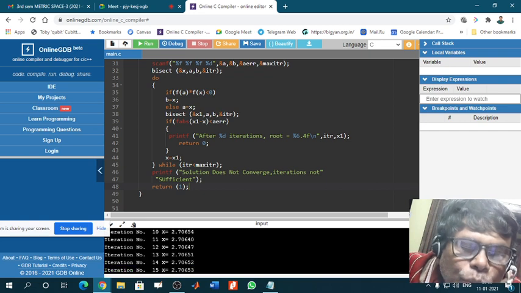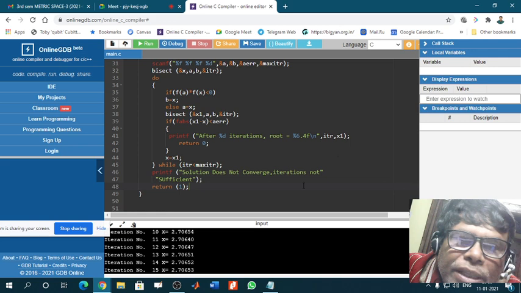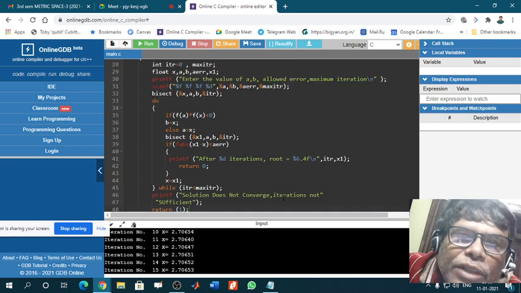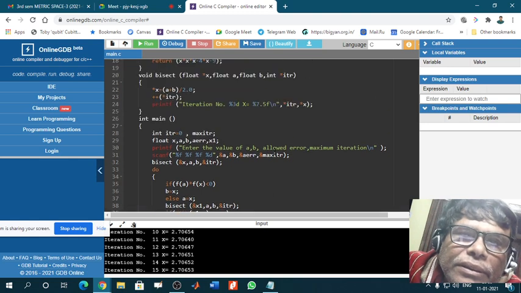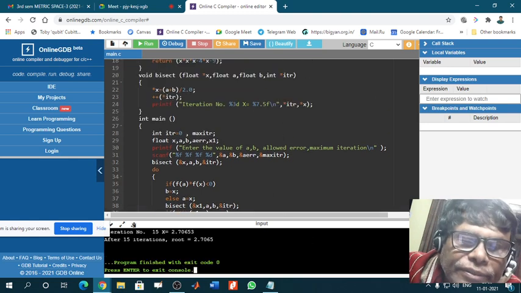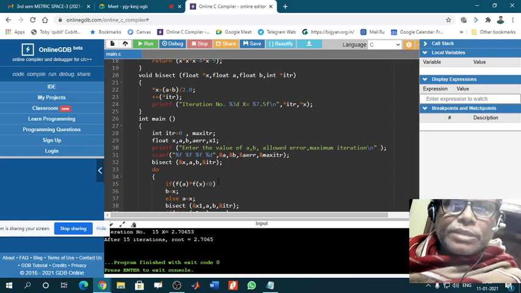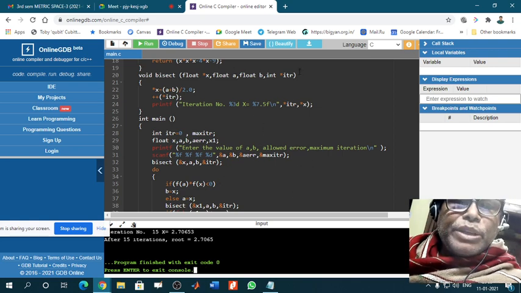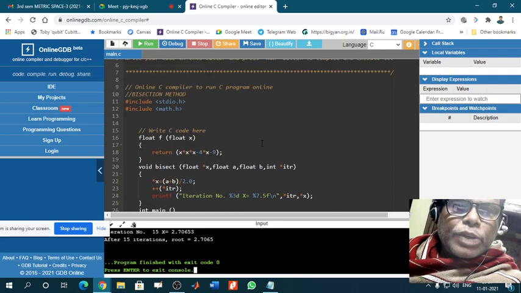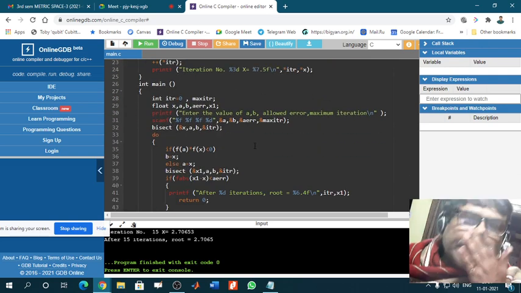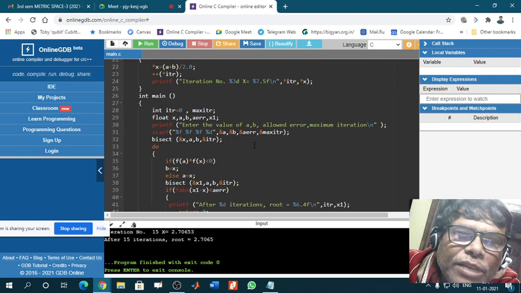Okay, now if you want to increase the accuracy, then you have to change this one here as well as here and here. That I will discuss on other days. What exactly this is, what this means, gradually we will go on discussing. So this is your bisection program.